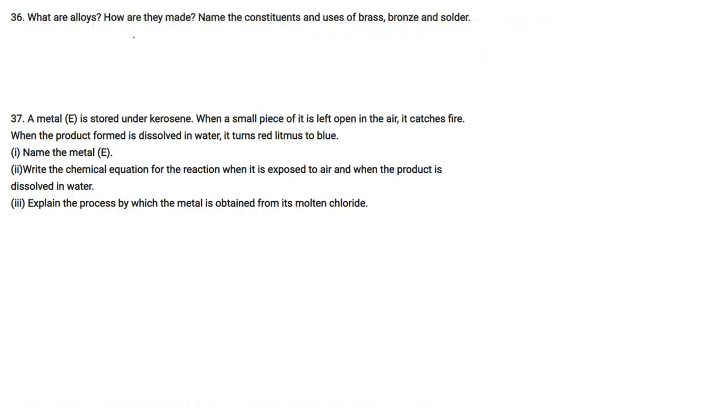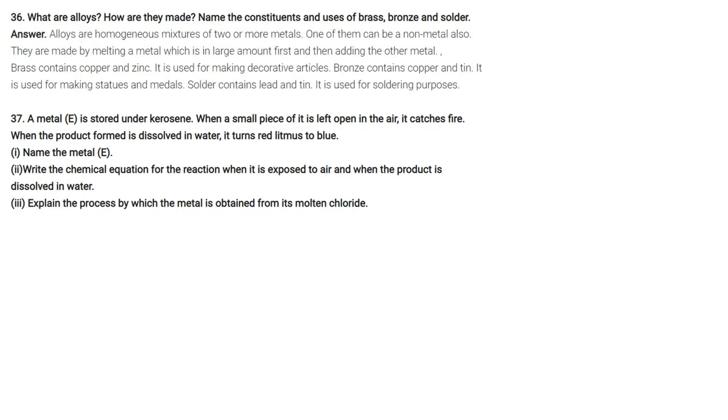What are alloys? How are they made? Name the constituents and uses of brass, bronze and solder. Alloys are homogeneous mixtures of 2 or more metals. One of them can be a non-metal also.